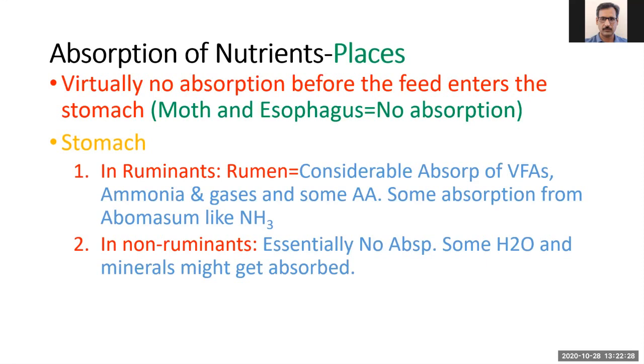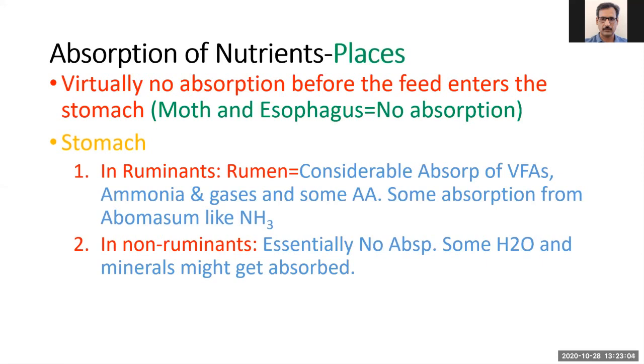A considerable amount of volatile fatty acids are absorbed. There are three main volatile fatty acids: acetic acid, propionic acid, and butyric acid. After their formation by the microorganisms, they are absorbed through the ruminal wall. Ammonia and other gases are also produced in the rumen and get absorbed through the ruminal wall, and the same is true for amino acids. Some absorption also occurs from the abomasum, particularly if ammonia is there.